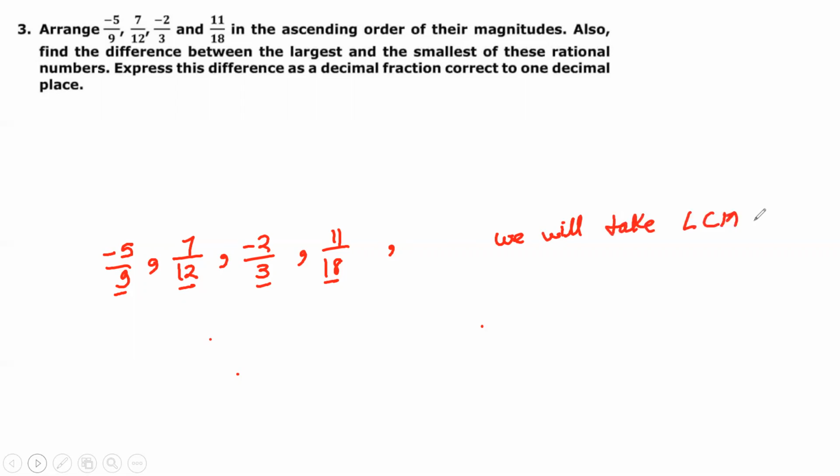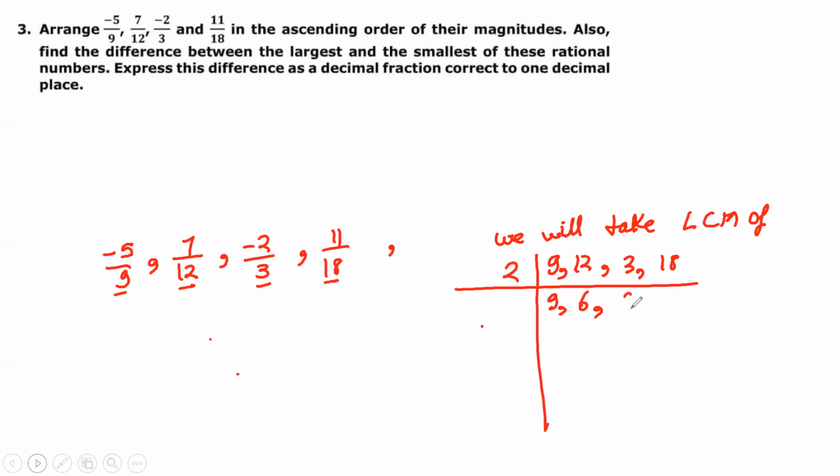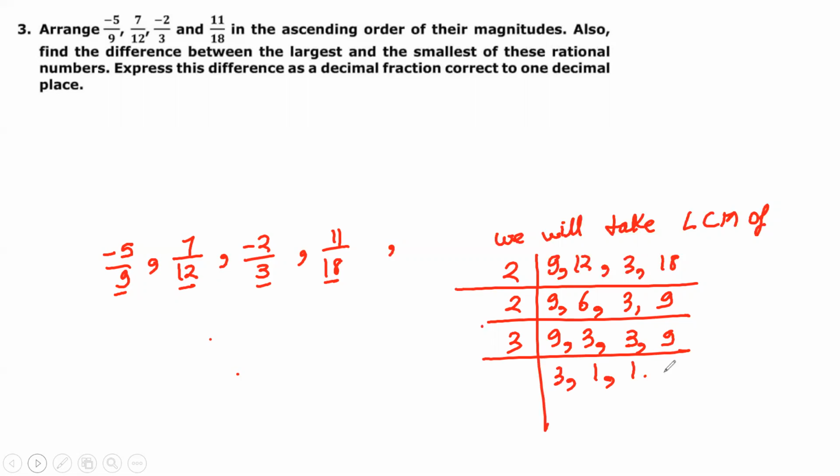the LCM of 9, 12, 3, and 18. To find the LCM, we will use the long division method. First, let me take 2: 9, 6, 3, 9. Then 2 again: 9, 3, 9. Now I will take 3: 3, 1, 1, 3. Again 3: 1, 1, 1, 1. So the LCM will be 36.